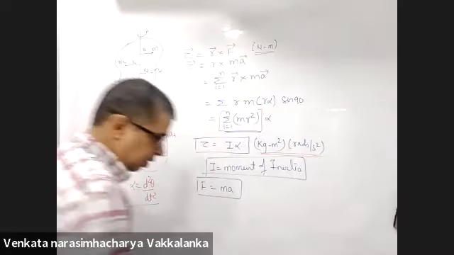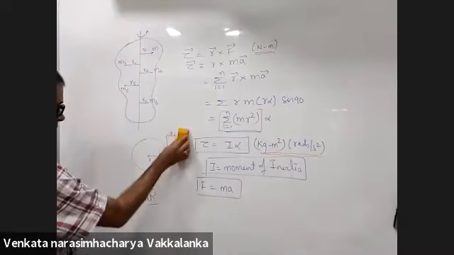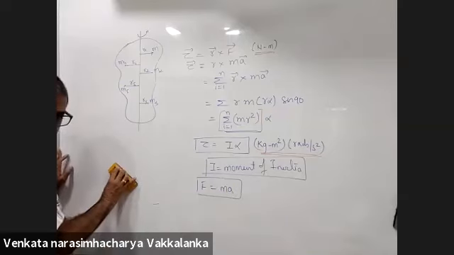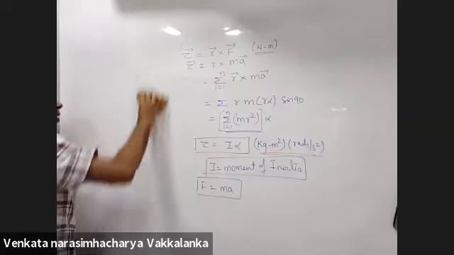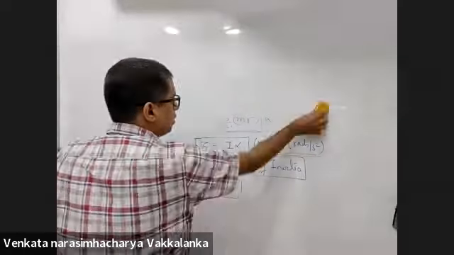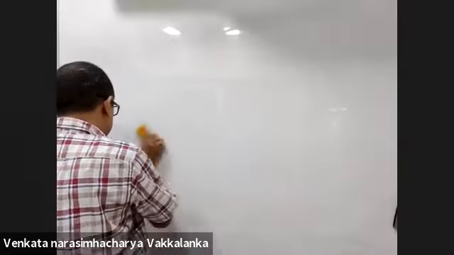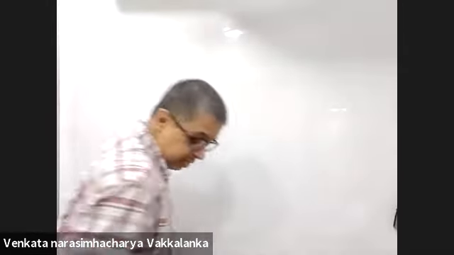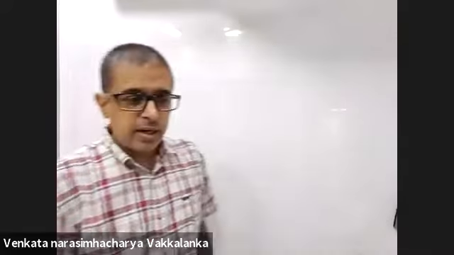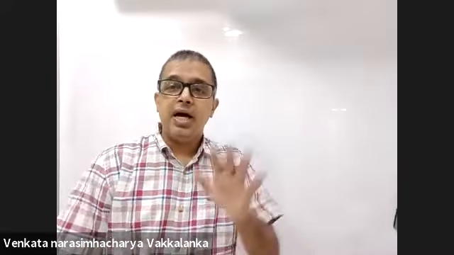You said that angular acceleration of all particles will be the same by the rigid body theorem, right? But sir, according to the rigid body theorem, angular velocity should be the same. How is angular acceleration the same? When omega is the same, omega is equal to omega naught plus alpha t. Alpha is the same.